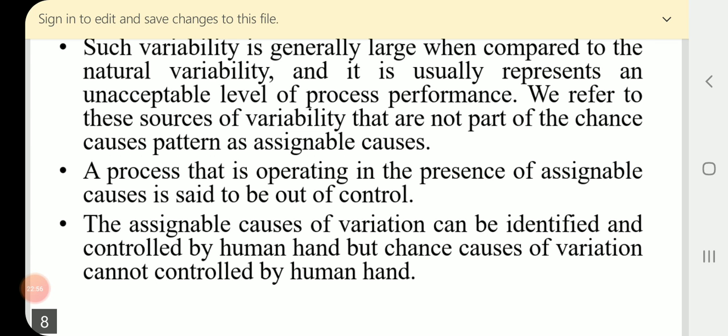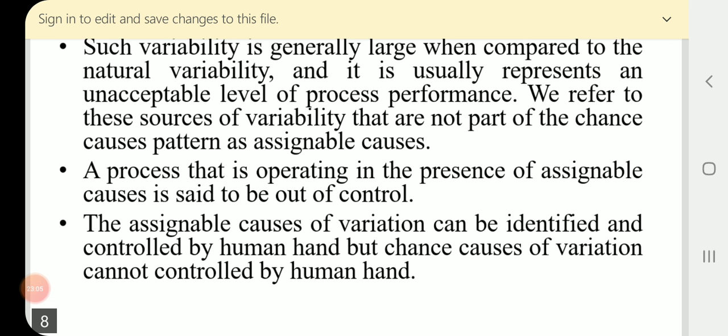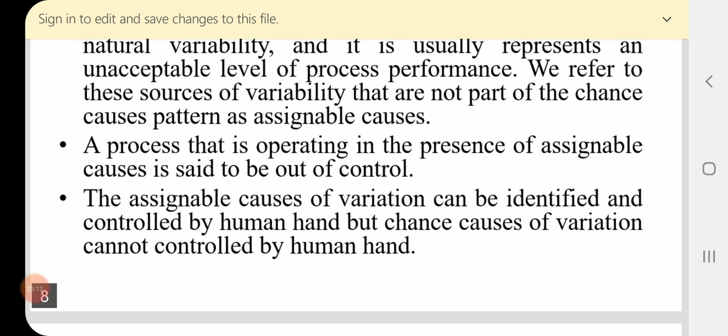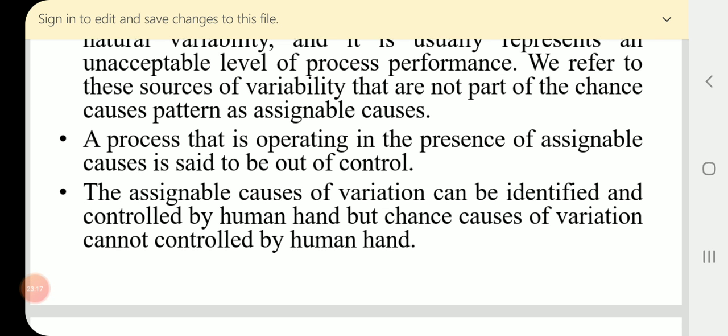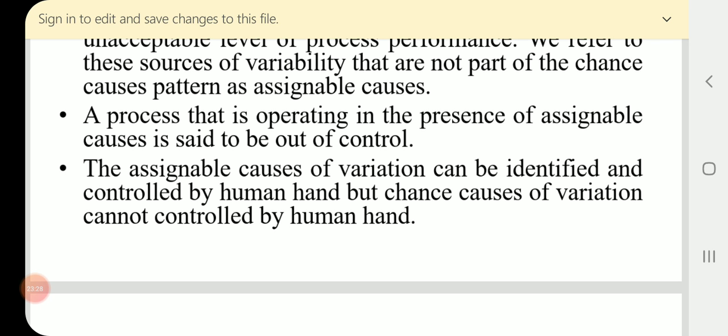The chance causes of variation are an acceptable level of process performance, whereas the assignable causes of variation represent an unacceptable level of process performance. We refer to these sources of variability that are not part of the chance causes pattern as assignable causes of variation.